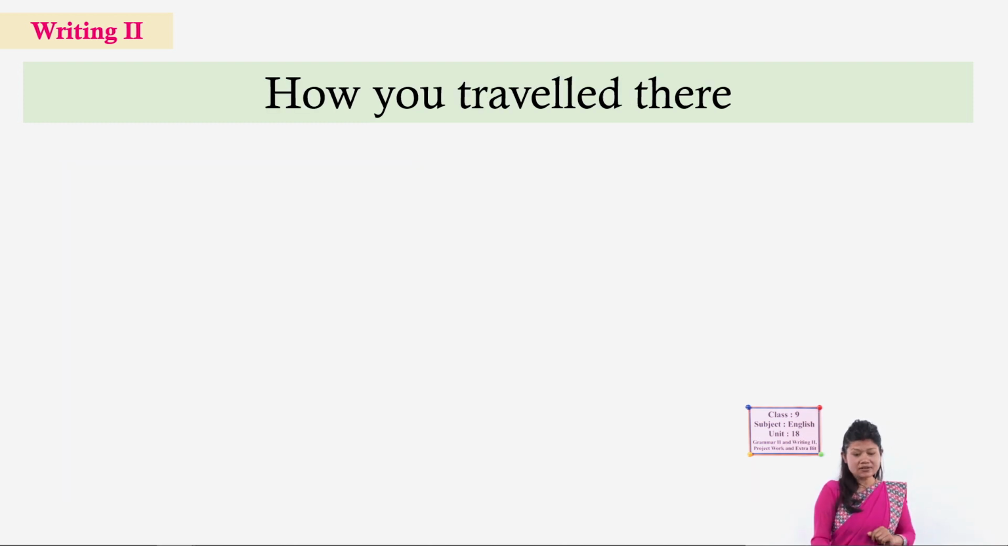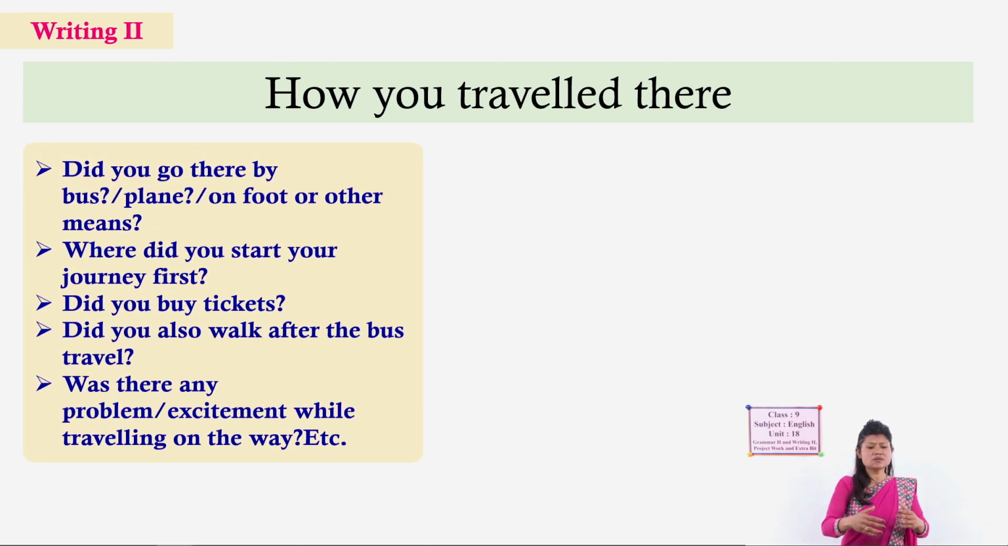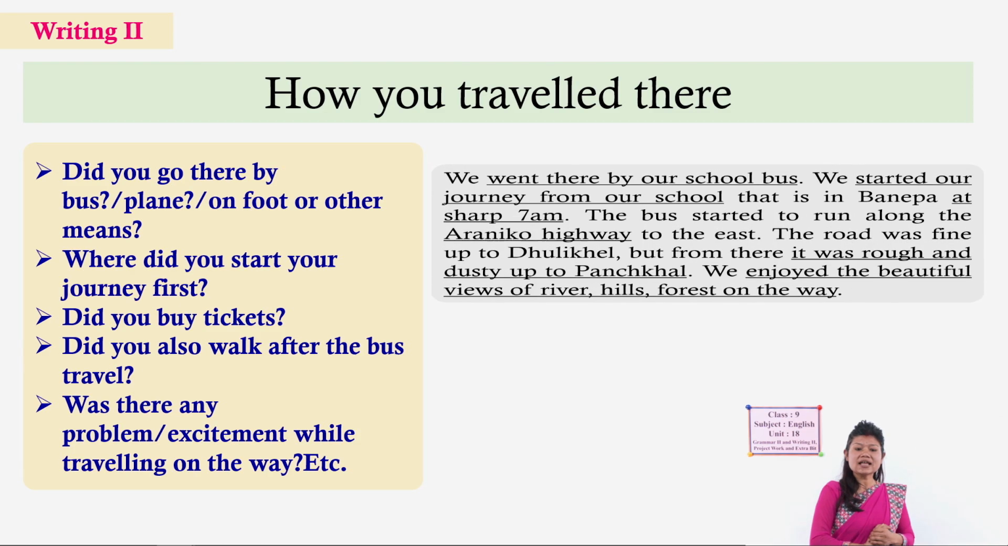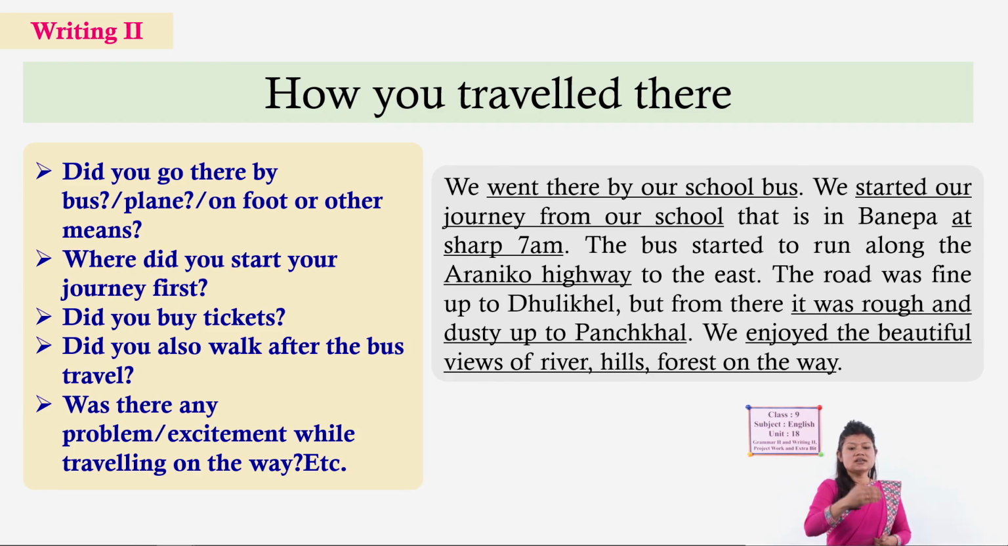And how did you travel there? Here also she generated some other sub questions, like did you go there by bus or plane, how did you start your journey, did you buy tickets, and so many questions. You also can add other questions here if necessary. Then she answered like this: went there by school bus, started the journey from school at 7 a.m. sharp. They went along the Araniko highway, and then how was the way? Look here, the way was rough up to Panchkhal, and then they also enjoyed beautiful views of rivers and forest on the way.